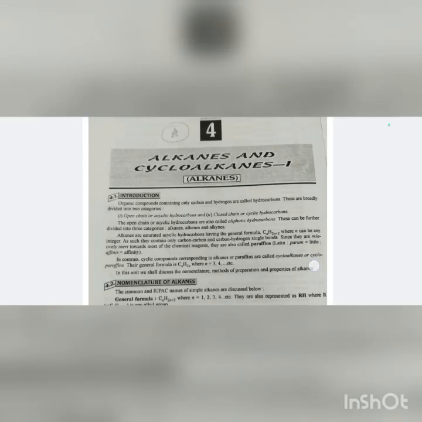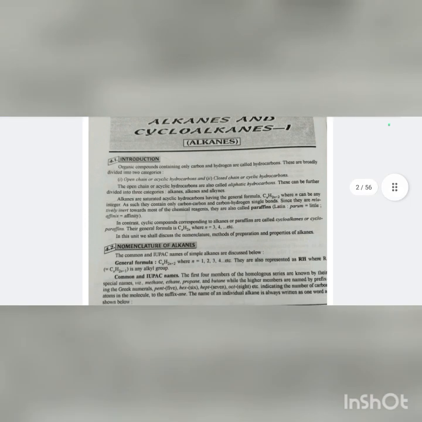Now our next chapter is alkanes and cycloalkanes. Alkanes introduction. Organic compounds containing only carbon and hydrogen are called hydrocarbons. These are broadly divided into two categories: open chain or acyclic hydrocarbons, and second is closed chain or cyclic hydrocarbons. The open chain or acyclic hydrocarbons are also called aliphatic hydrocarbons.